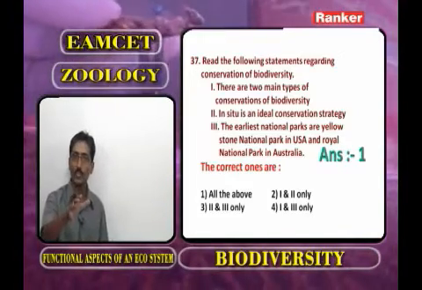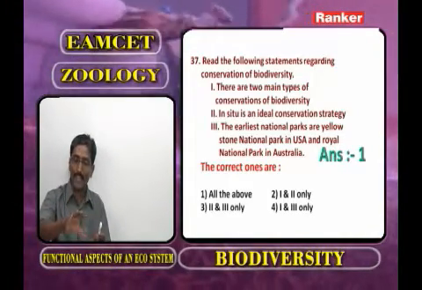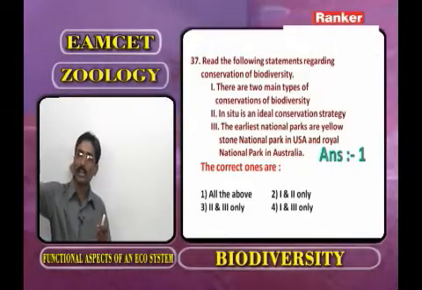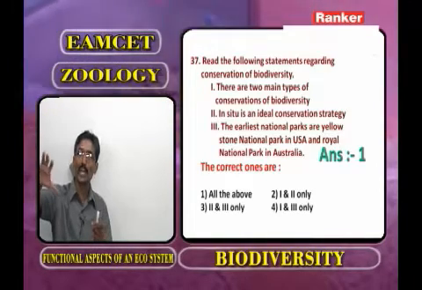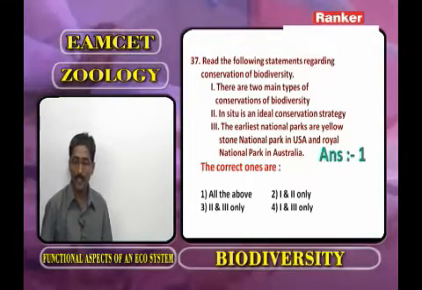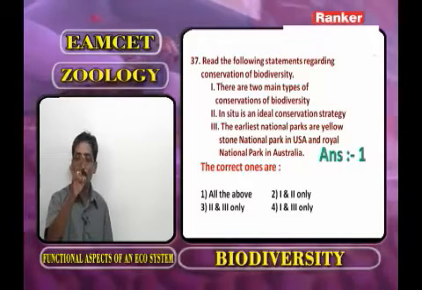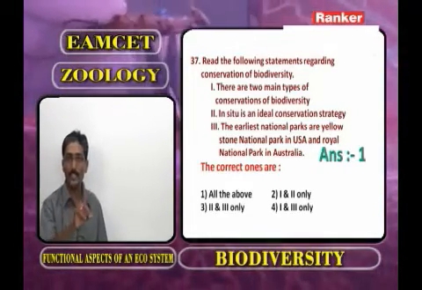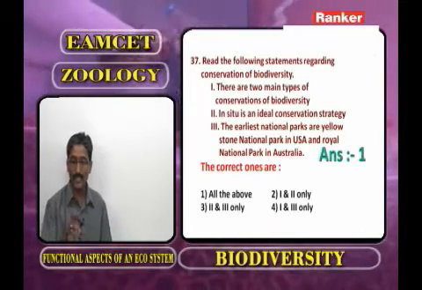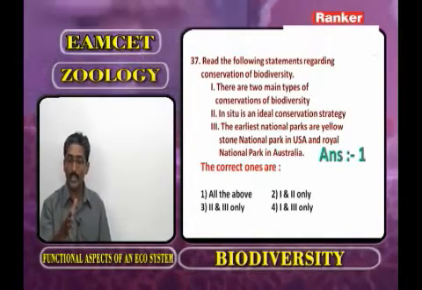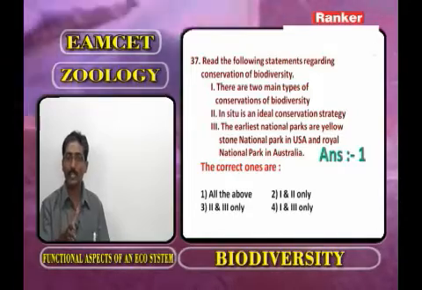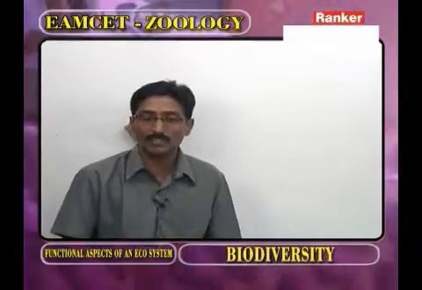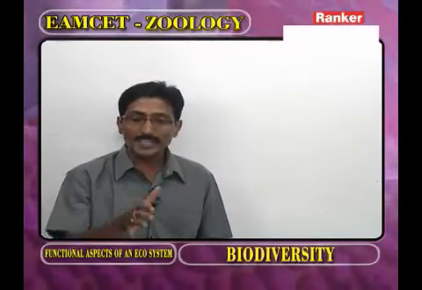What is meant by ex situ? The place where plants and animals originated, there they are not conserved. Somewhere else they are conserved. That is botanical gardens and zoo. Here, the first statement: there are two main types of conservation of biodiversity, yes, one is in situ, second one is ex situ. Second one, in situ, no doubt it is ideal conservation, because the place where plants and animals originated, there they are being conserved. The second one is correct.